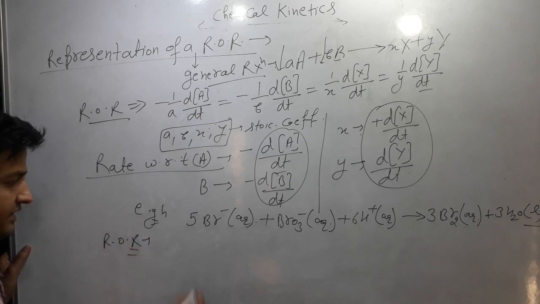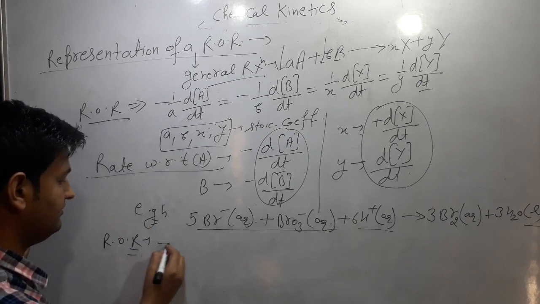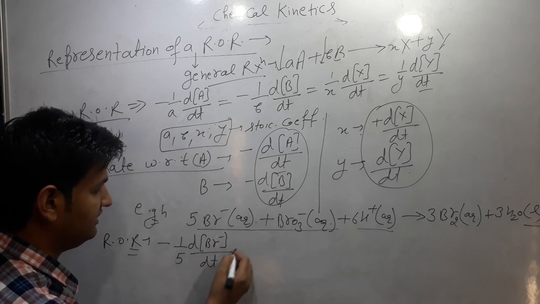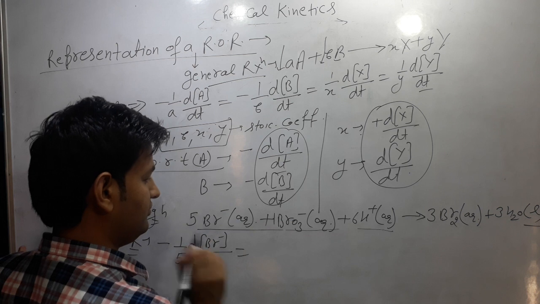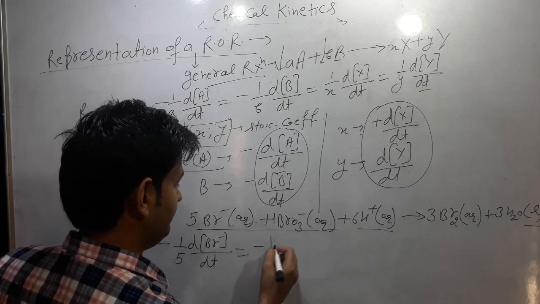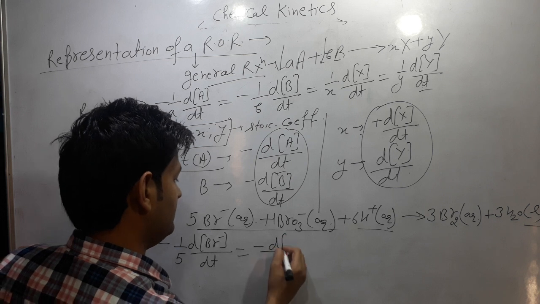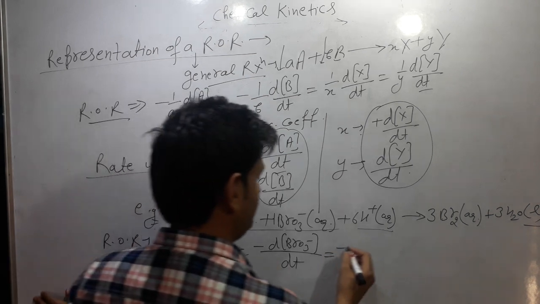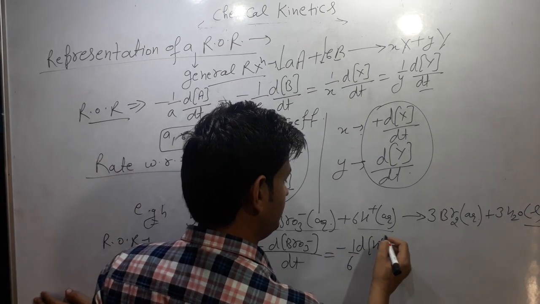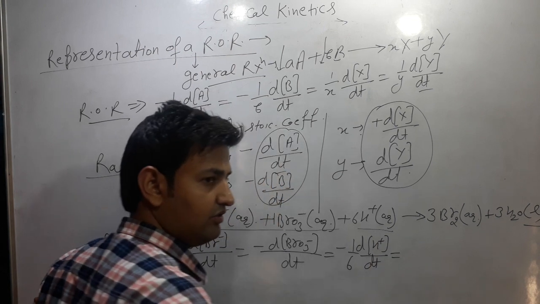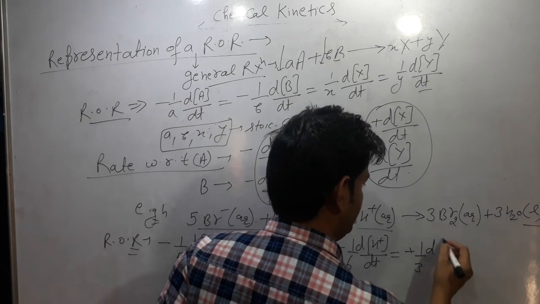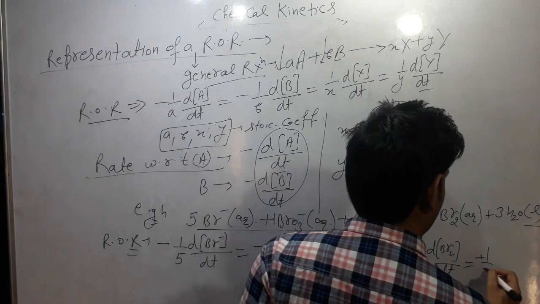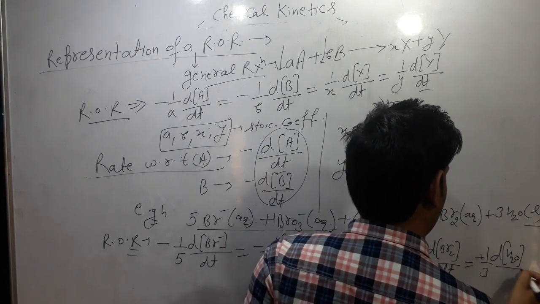The rate of reaction will be, these are the reactants, so we write minus 1 by 5 change in concentration of Br minus by dt, is equal to, the stoichiometric coefficient being 1, minus d of BrO3 minus by dt, and it will come out to be minus 1 by 6 d of H plus by dt, and it is equal to plus 1 by 3 d Br2 by dt, and it is plus 1 by 3 d H2O by dt.